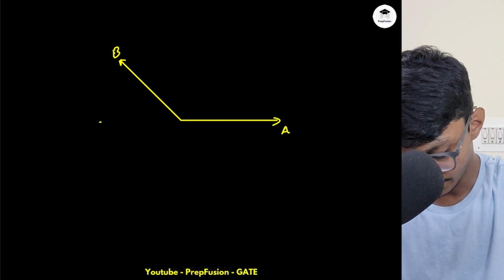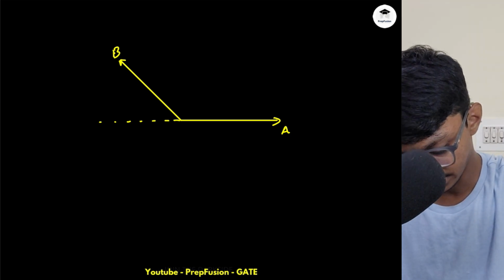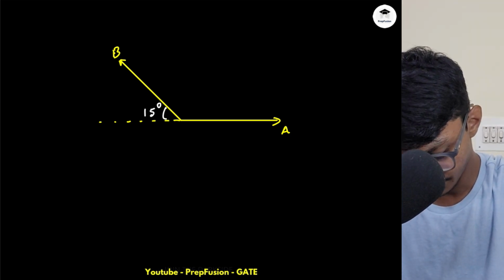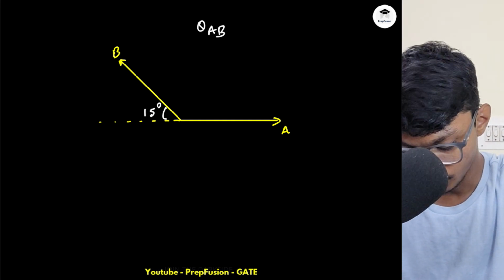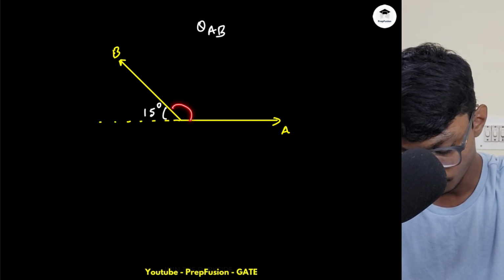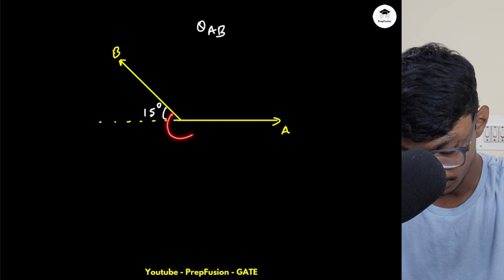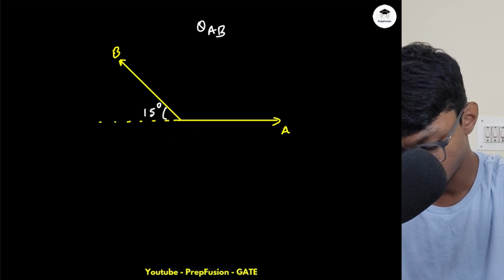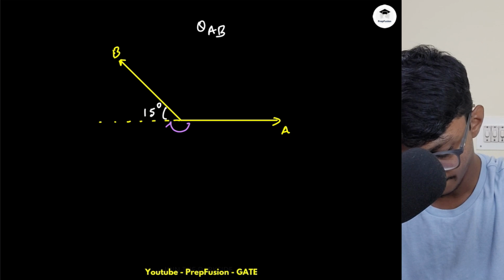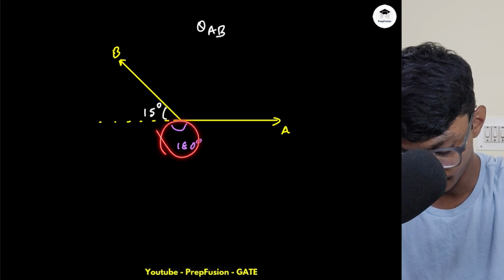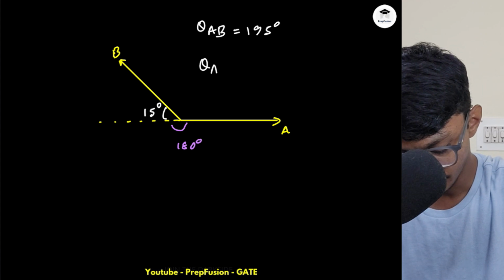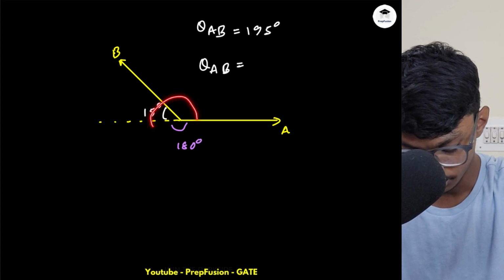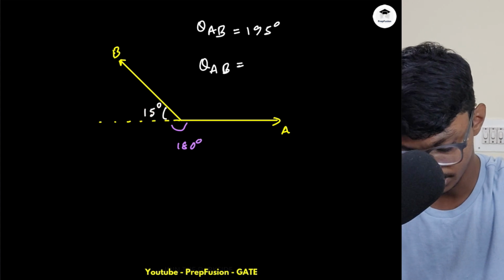and I have told you that this angle is 15 degrees. Now can you compute the angle between A and B? What will be theta AB? I can compute it like this. Either I can go from here to here, or I can go from here to here also. There are two angles involved. This angle is a straight line, 180, and 180 plus 15 is 195. Another angle theta AB is simply this, which is also 180, and if I subtract 15, I get 165.